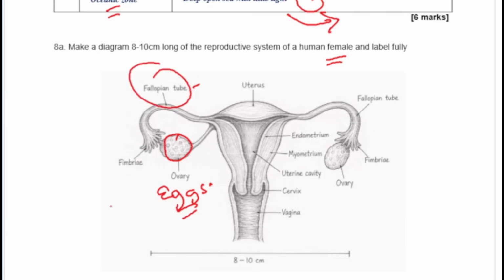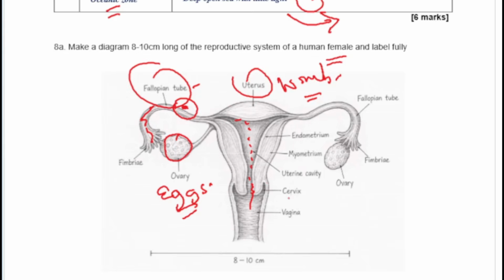So the egg comes out. When it comes out, the sperm cells also come in from the vagina and travel all the way, and somewhere on the fallopian tube they meet, and that is fertilization. When they meet, if it is fertilized, it comes down to the uterus. Another name for the uterus is the womb, and that's where the baby is implanted. So that's basically the function of the uterus, for implantation and for development of the baby inside the body